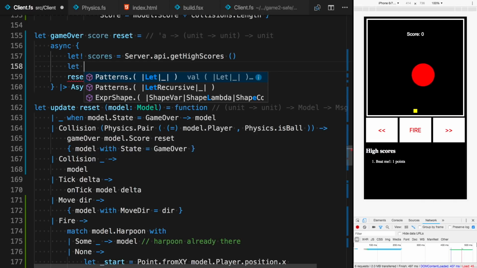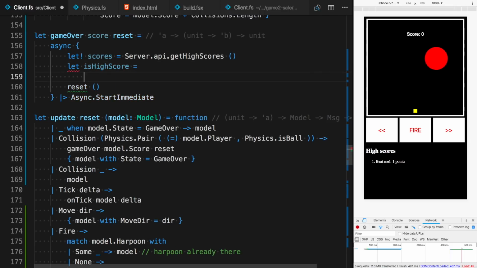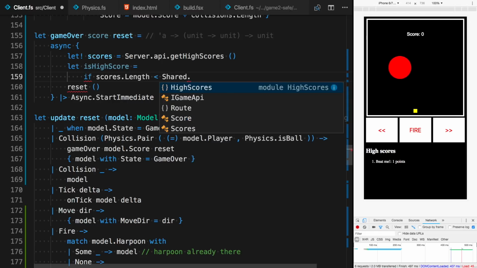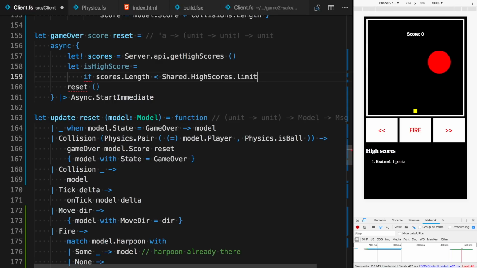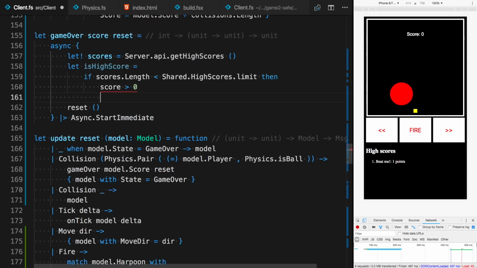So my business logic for that will be: if scores length, so if there are fewer high scores in Azure than my assumed limit, which is 10, as you can remember, then the score is a high score unless it's equal to 0. So whenever there are less than 10 scores, if you get a score higher than 0, it is a high score.